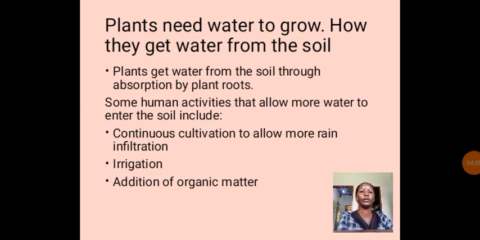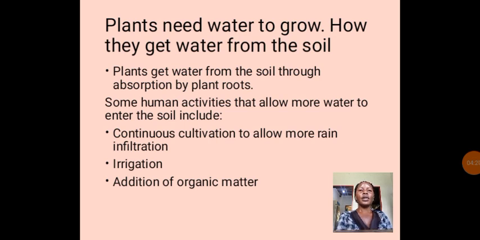And then we are saying that plants need water to grow. How do they get water from the soil? Because we say that plants need water to grow. How do they get water from the soil? That is a question, so dear learners, you can reflect on that.